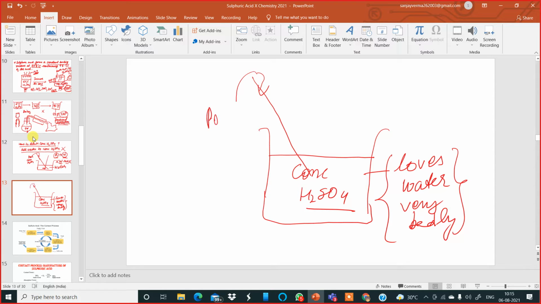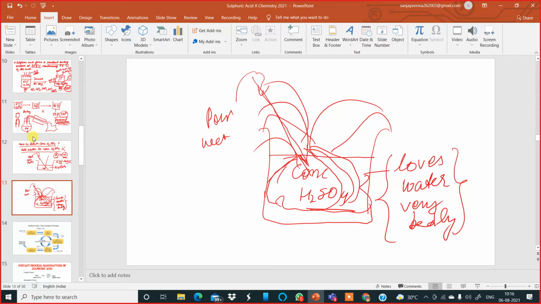the first few drops of water which come in contact with the acid, all this volume of the acid dives to get hold of those water molecules. That is why there is splashing of the acid.